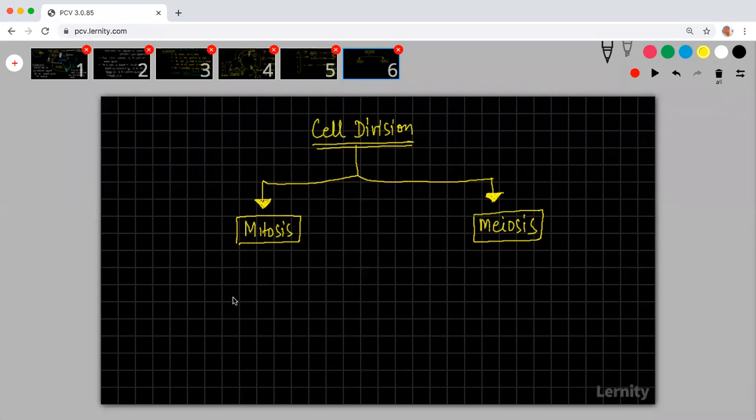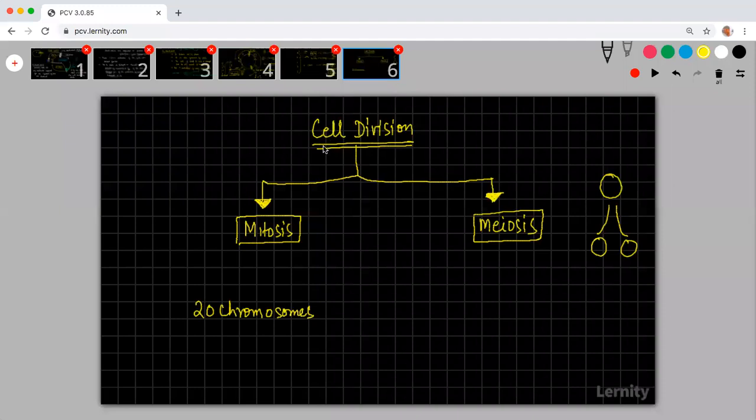So, children, listen here. Let us say that an organism is having 20 chromosomes. When these 20 chromosomes have to be divided into two cells, from one cell, two cells are to be formed. That is what we call cell division.